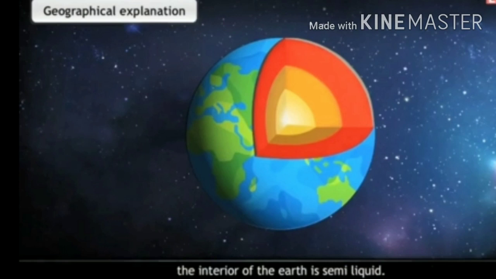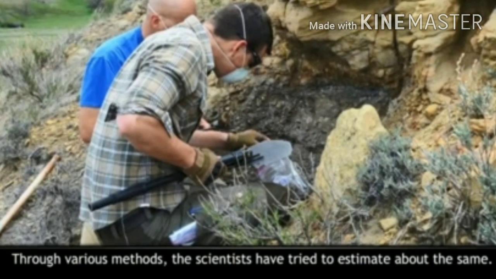But as we move from the surface to the core, heat increases, and at a certain depth, the interior of the Earth is semi-liquid. Man has always been inquisitive about what lies in the interior of the Earth. A direct observation of the Earth's interior has not been possible as yet. Through various methods, the scientists have tried to estimate the same. To infer about this, the study of the materials that come out of a volcanic eruption and of the seismic waves is most important.